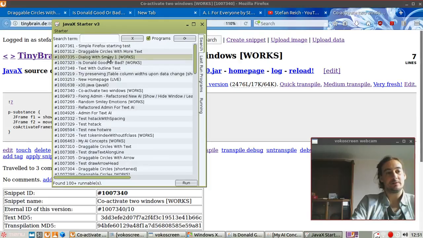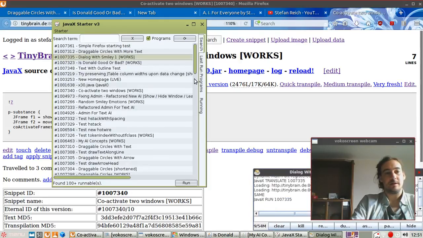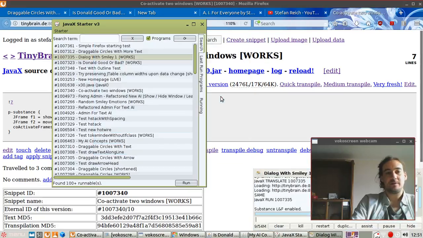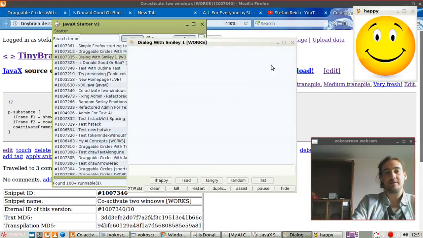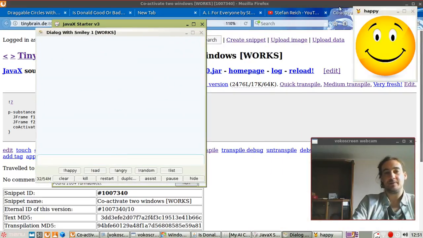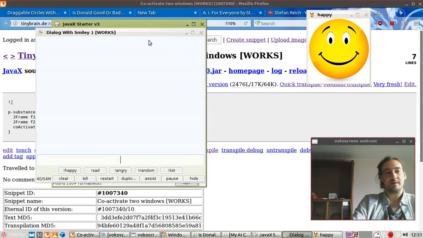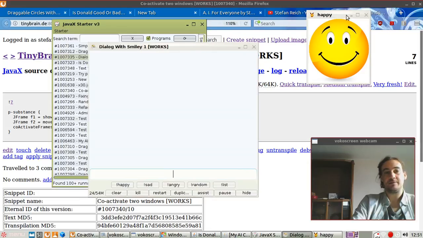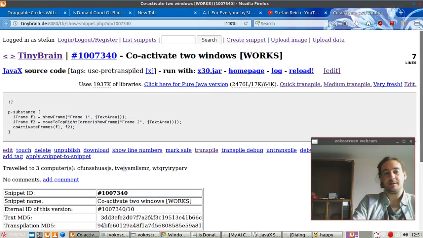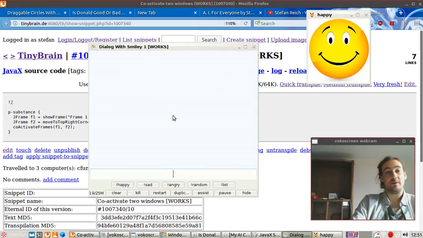Here's a new nice dialogue. Of course, I want the AI to have a face and different emotions, so I grabbed some smileys from somewhere. Thank God for artists. And these are co-activated frames, by the way. If you click on the smiley, the idea is that the text window also opens. They're co-activated.